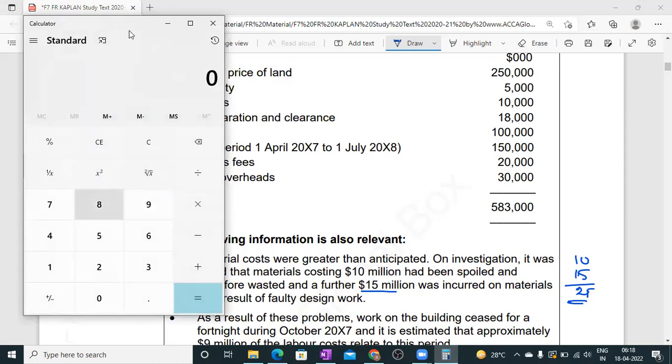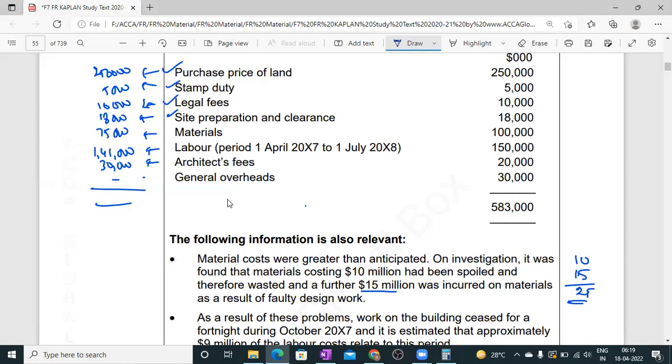2,50,000 plus 5,000 plus 10,000 plus 18,000 plus 75,000 plus 1,41,000 plus 20,000 equals 5,19,000. This is the cost. So 5,19,000.